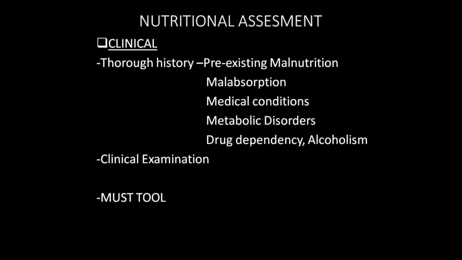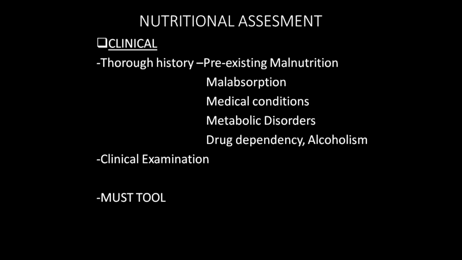Whether the patient is overnourished, malnourished, undernourished, or normally nourished, we have to detect. You can do it by 3 parameters: clinical, laboratory, and anthropometry.